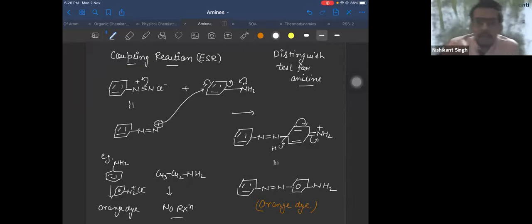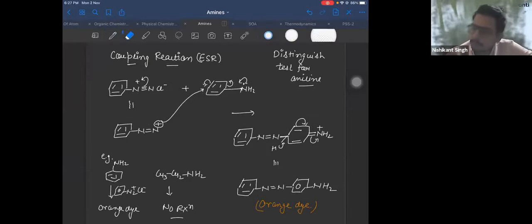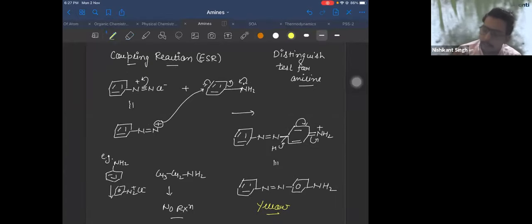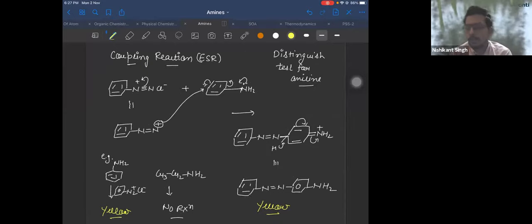Is it a yellow dye? One minute. Just check the color in the textbook, whether it is yellow or orange. The color in the textbook is yellow. Then orange is for phenol. Yes, phenol is orange. So you will get a yellow dye for aniline, and the color which you get is the indicator here.